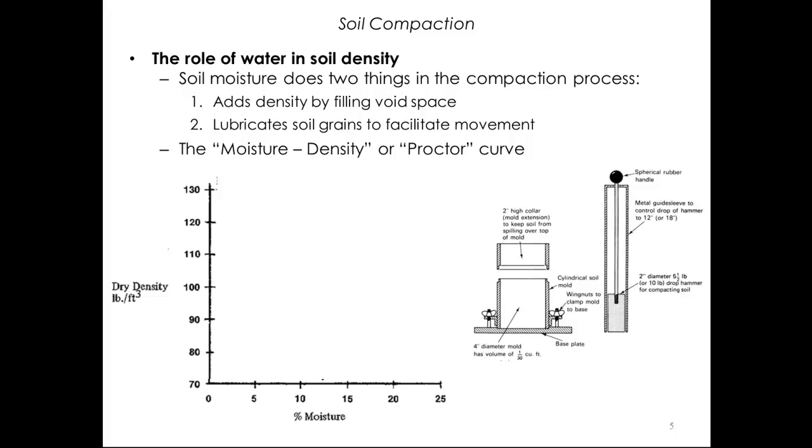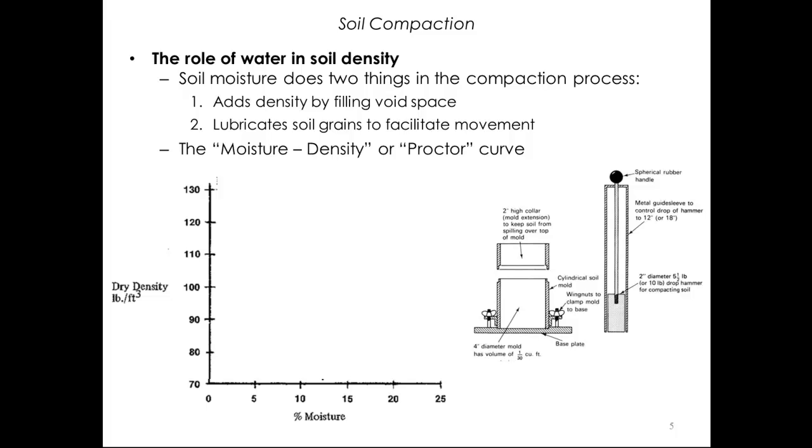A fairly dry sample of soil is placed into the mold in 3 separate layers, and each layer is compacted with 25 blows from the drop hammer. After all material is in the mold, the collar is removed, the soil is trimmed off, and the filled mold is then weighed. After weighing, a small sample of the soil is removed and tested to determine the percent moisture